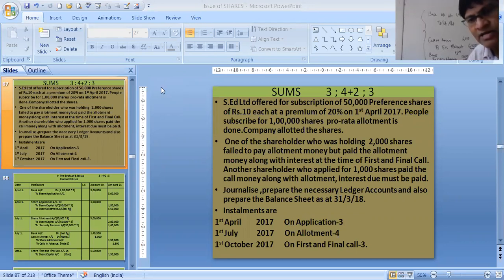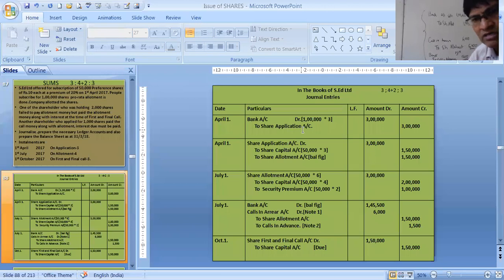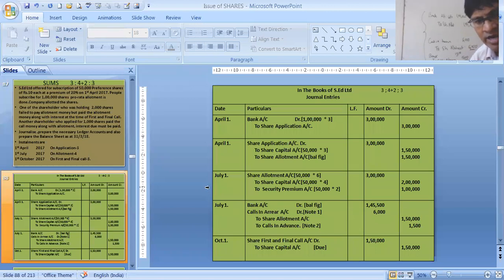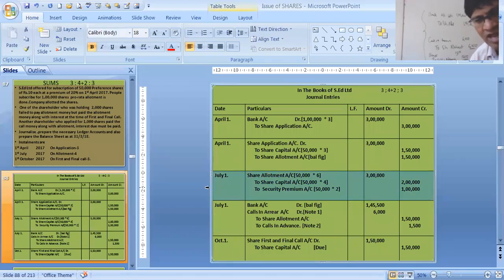Let's see the compound entry. See, the first entry I have already passed, shown bank to share application. Then second entry was share application to capital, then share allotment may transfer. Third entry was the due entry. The due entry was for the allotment due 3 lakhs, 2 lakhs for capital and premium 1 lakh. Always remember CP, capital and premium comes together.